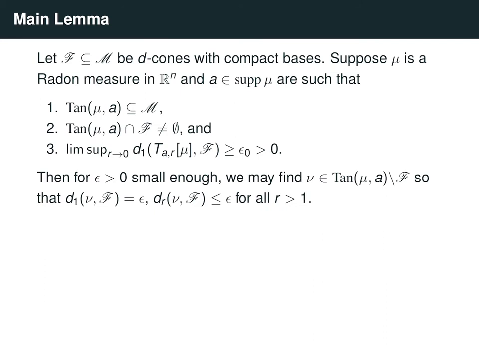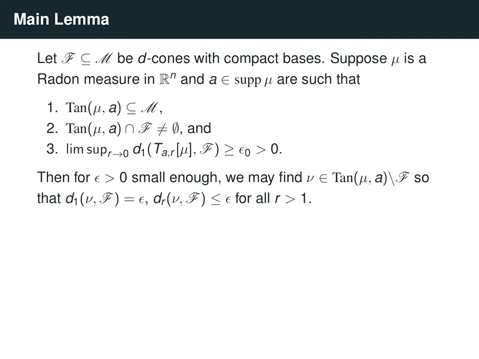So if these conditions are satisfied, then for epsilon small enough, we can find some measure nu, a tangent measure of mu at A, that's not inside the set F, but its distance to F is exactly equal to epsilon inside the unit ball, and the distance between nu inside any ball centered at 0 of radius r bigger than 1 to the cone F is at most epsilon.